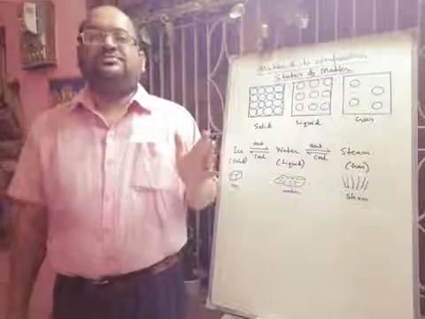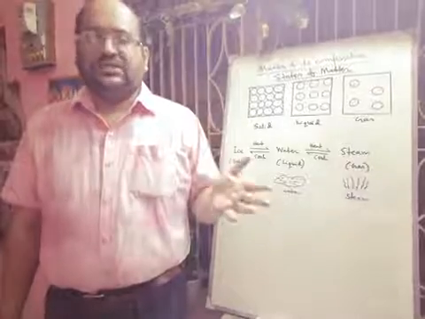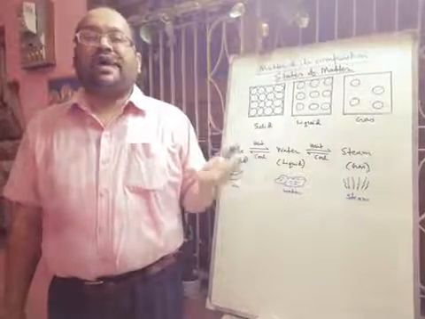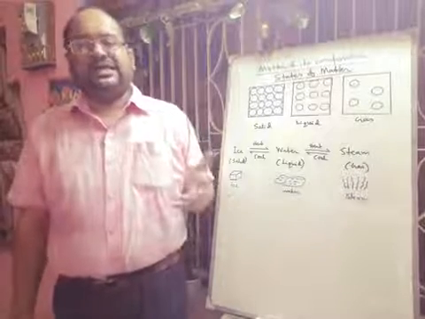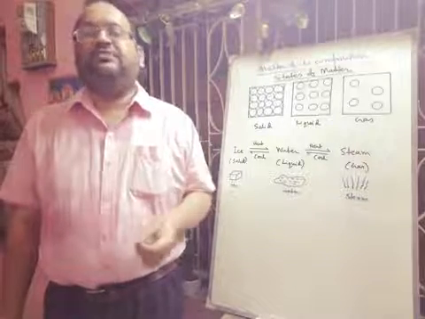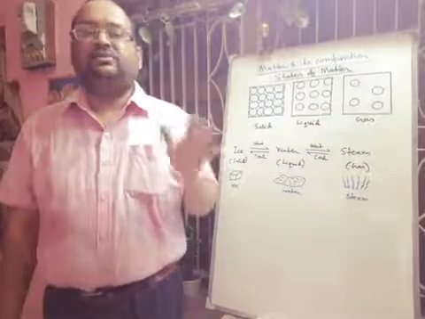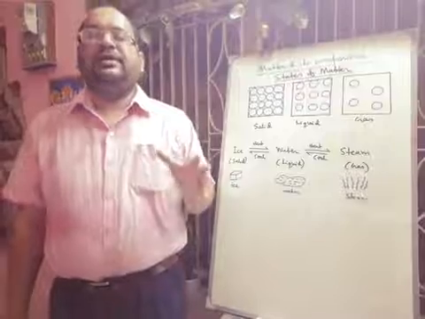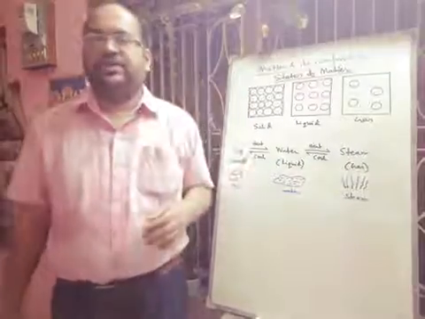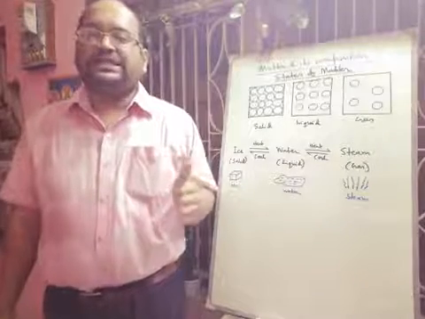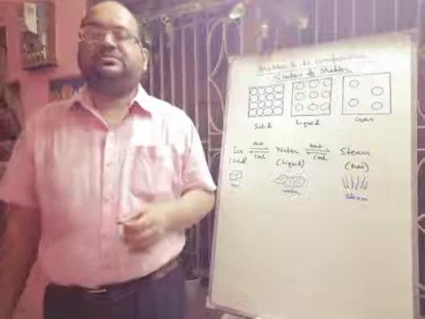Some solids have luster, like metals have metallic luster. That is why gold, platinum and silver are used as ornaments. Iodine is a non-metal, but it has the luster property, which you have to keep in mind. Generally, solids are opaque and light cannot pass through them. If you think of a wood block, you cannot pass light through it. But glass and diamond, because of their refractive index, are transparent.